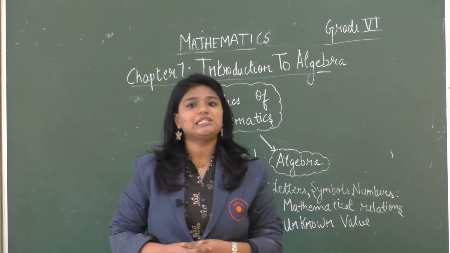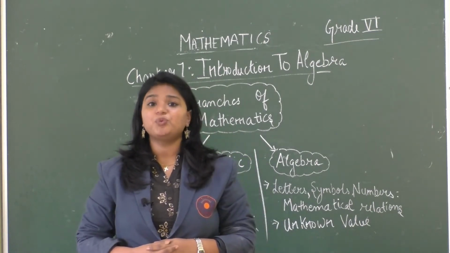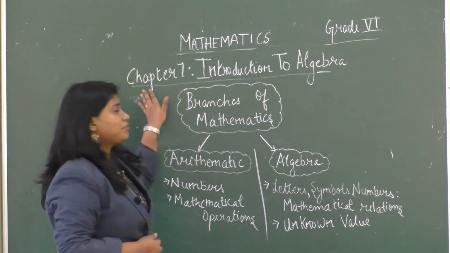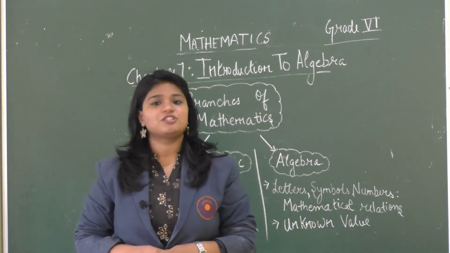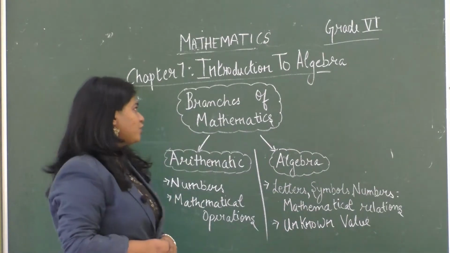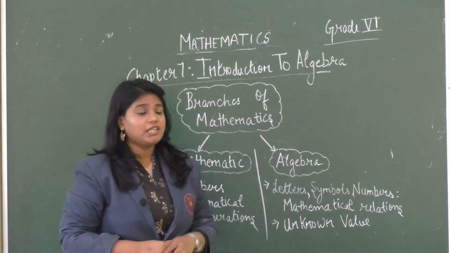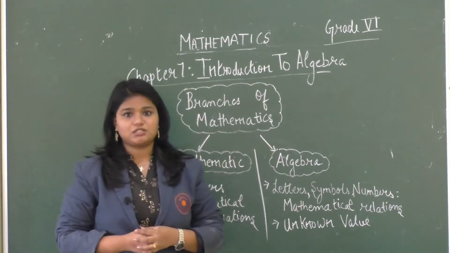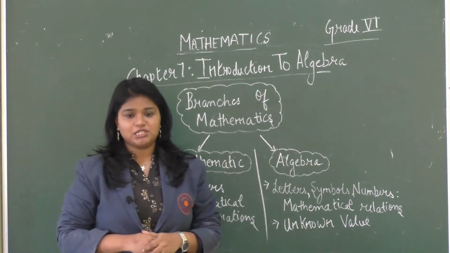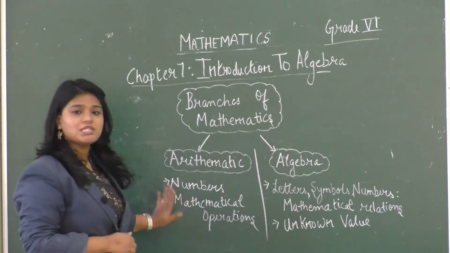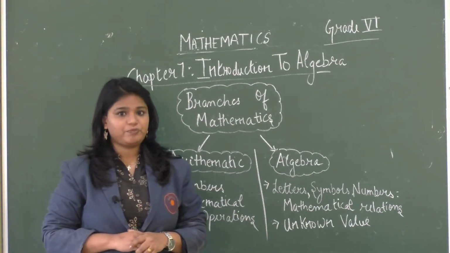We have already completed 6 chapters. Now we will be going to the 7th chapter, that is Introduction to Algebra. Yes, so let's start the class. So we know that there are 2 branches of mathematics. First is arithmetic, and you all are aware of it.